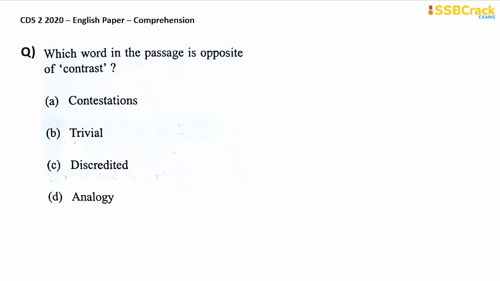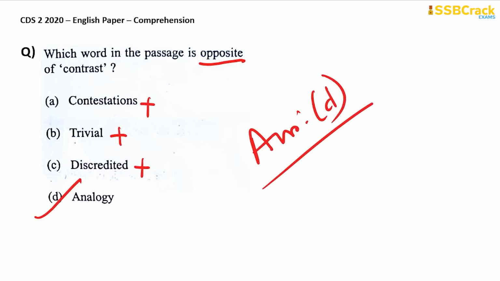Which word in the passage is opposite of contrast? The opposite of contrast. Contestations? No, contestation means obviously disagreement or competitions. Trivial is something which is unimportant. Discredited is something that has lost its respect or credibility. It should be analogy, which is the opposite of contrast, because analogy means partial similarity. Therefore, your answer is option D.